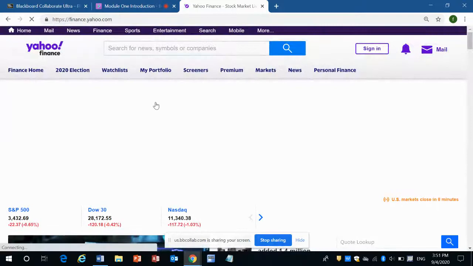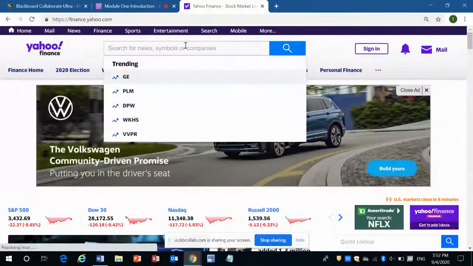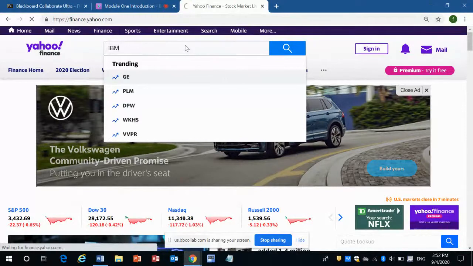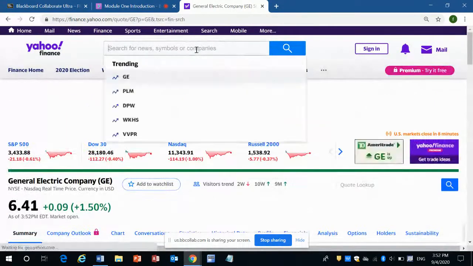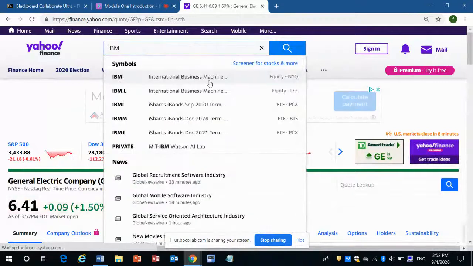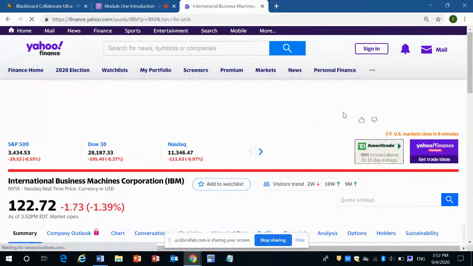So let me give you a typical example. Let's look at IBM. The stock price is now 122.